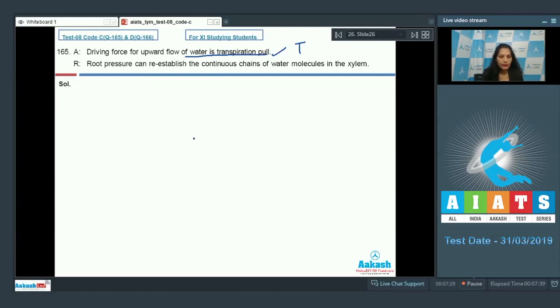Why? Because root pressure can re-establish the continuous chains of water molecules in the xylem? No, it is not the correct explanation. Although reason is also a true statement, it is not the correct explanation of assertion. So the correct option for the given question is option number 2. Let's move to the next question.